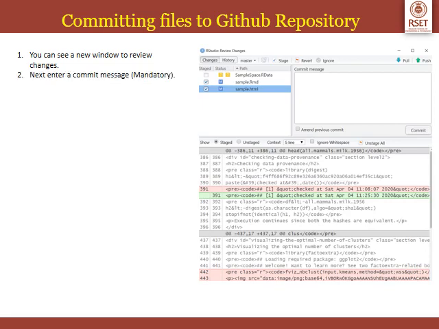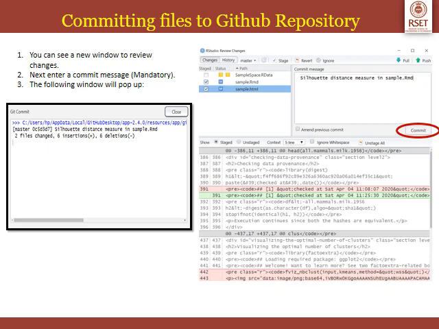Next, enter a commit message. Now you have to enter a commit message, that is mandatory. So here I have entered a message, silhouette distance measure in sample.rmd. So if you remember, in sample.rmd I had used within cluster sum of squares, WSS. Instead of that I used silhouette distance. So that is the change that I made, and I am entering the commit message as silhouette distance measure in sample.rmd. After that, again hit commit.